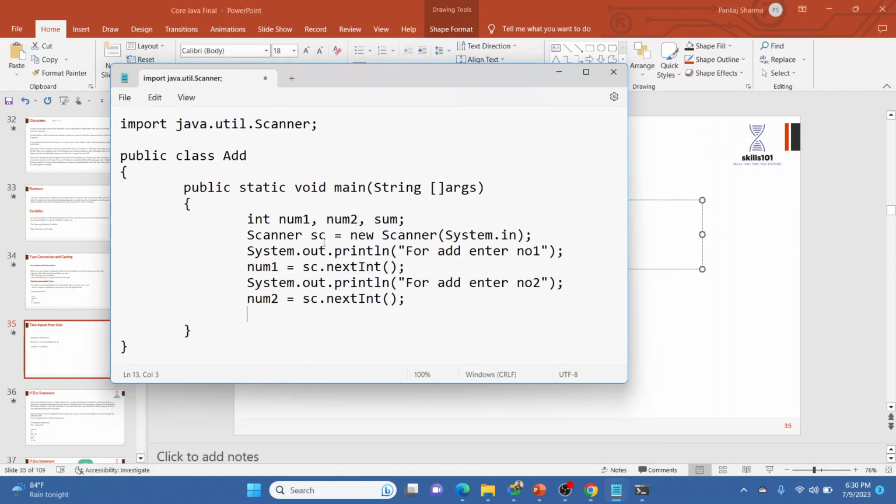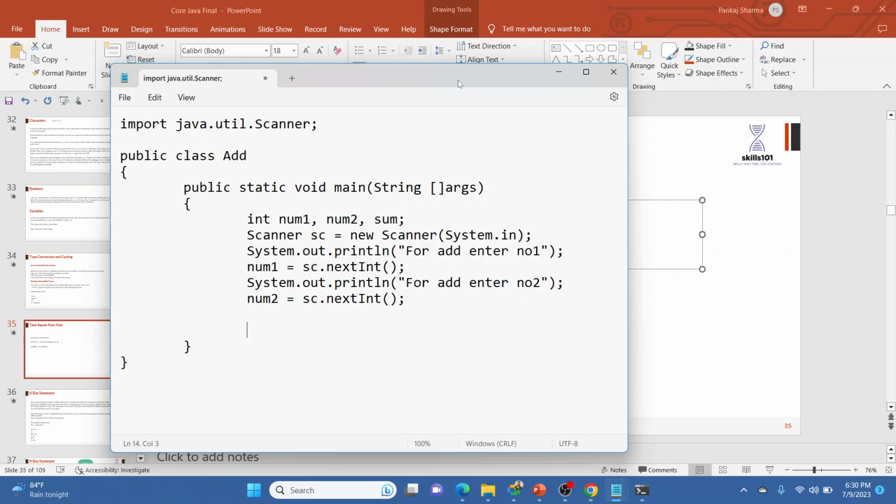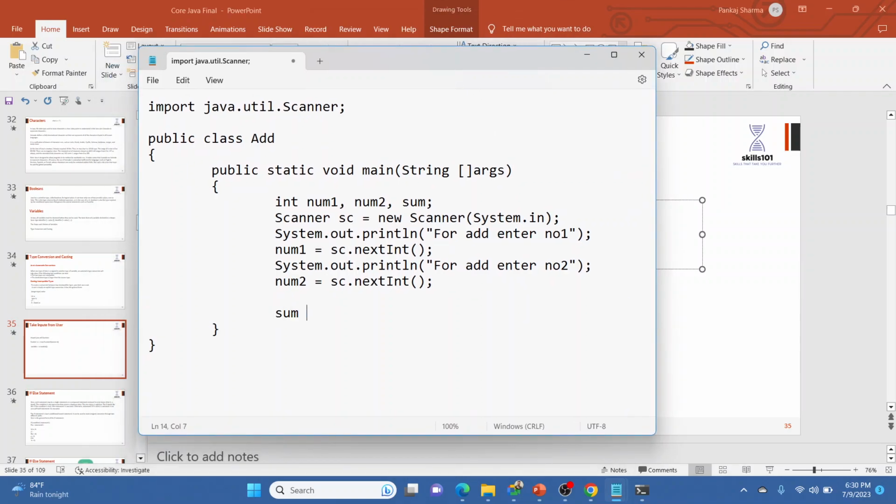So now we will do sum equal to num1 plus num2. So plus is an addition operator. It is going to create the summation of these two numbers, and the equals sign is going to store these two numbers after addition into sum.